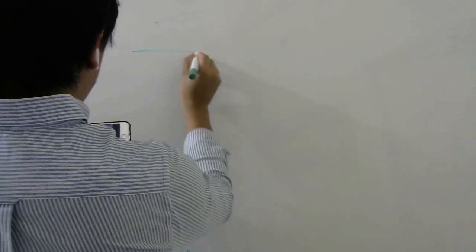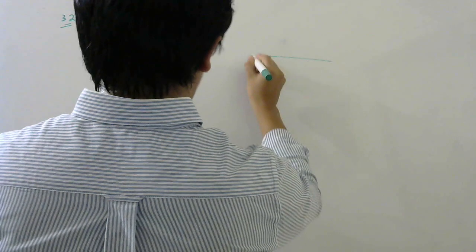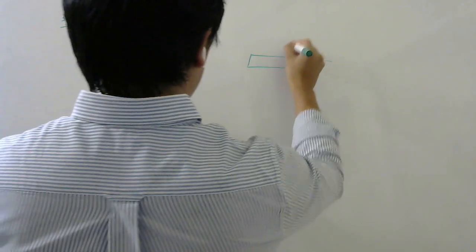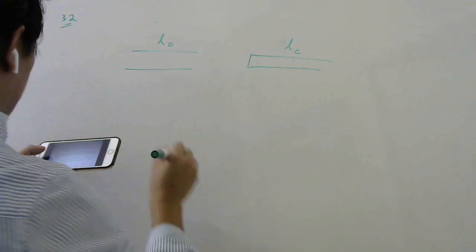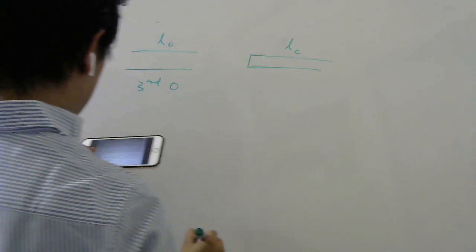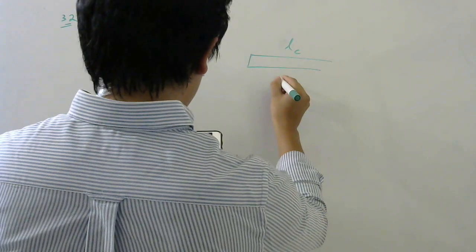So you have open pipe and closed pipe. Length of open pipe is L0, length of closed pipe is LC. They are saying third overtone of this has the same frequency as third overtone of this.